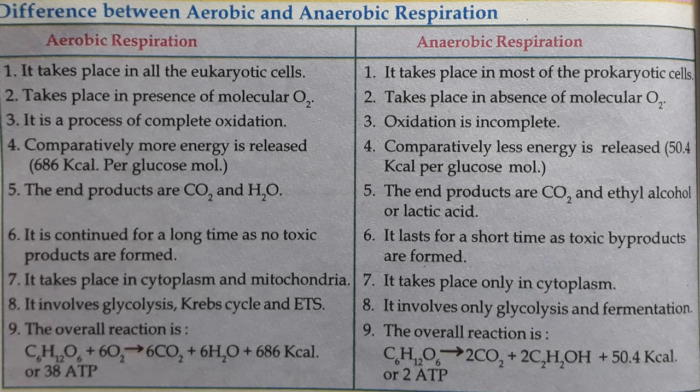Anaerobic respiration takes place in the cytoplasm only, whereas aerobic respiration takes place in the cytoplasm and mitochondria. Aerobic respiration involves glycolysis, Krebs cycle and ETS, whereas anaerobic respiration involves only glycolysis and fermentation.